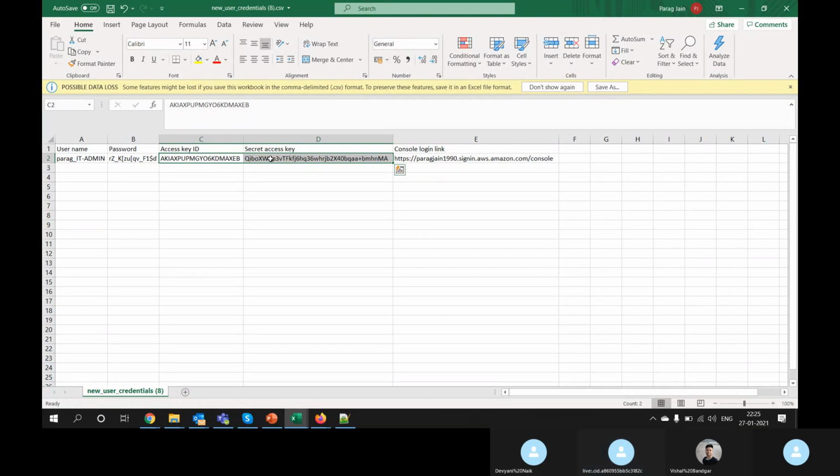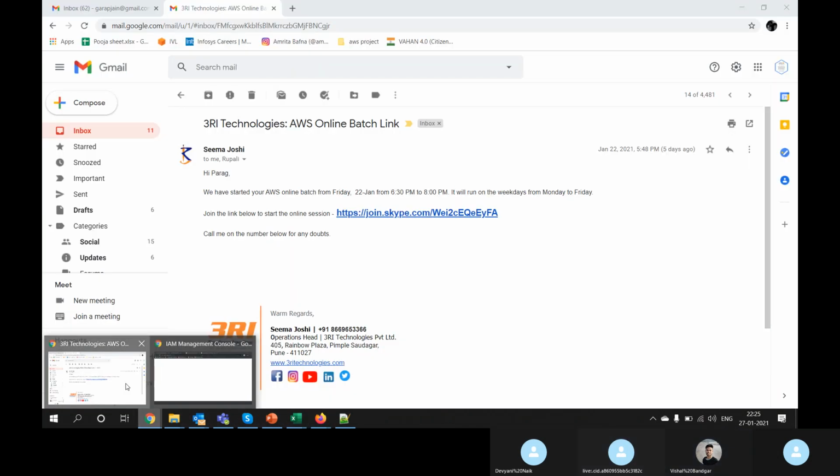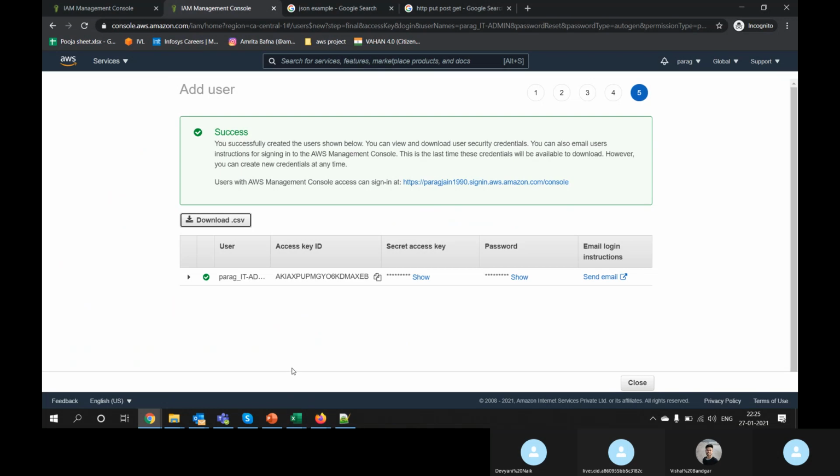Are we clear about programmatic and console passwords? Yes. Okay. I will show you when we have a lab on CLI. That time I will show you how to use these two passwords. Okay. Are we clear on IAM till now? Any doubt? Any confusion? Let me know.